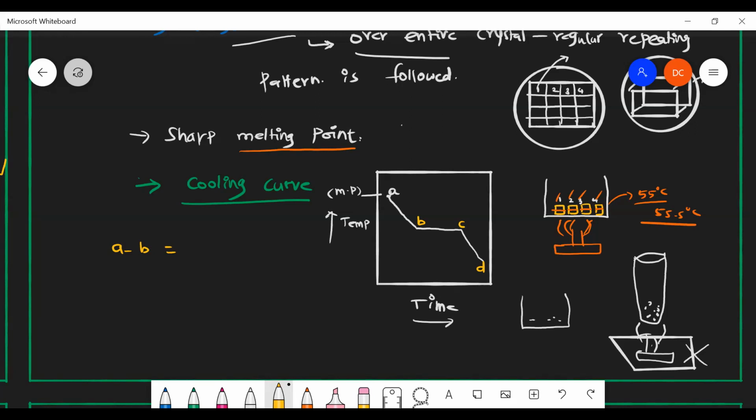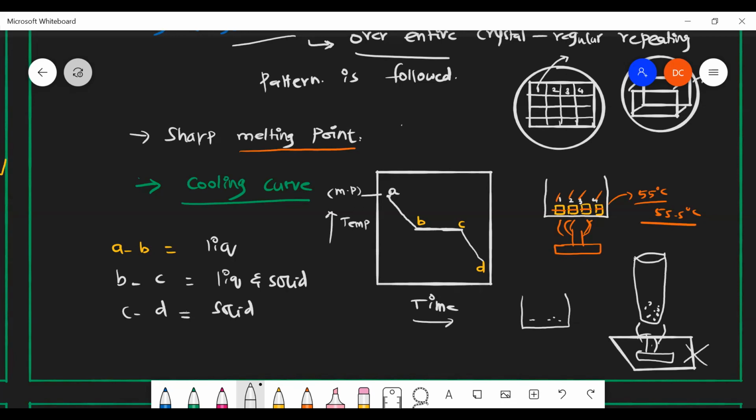Is it one phase, or two phases? One, sir. From A to B it will be only liquid. Yes, it is completely liquid. From B to C, what? Liquid and solid, sir. Very nice, semi-solid, liquid and solid. What about C to D? Only solid. Okay, only solid is present.